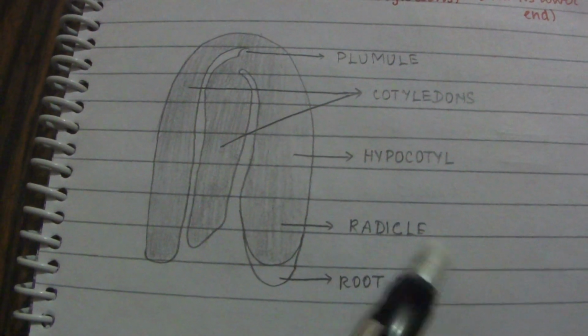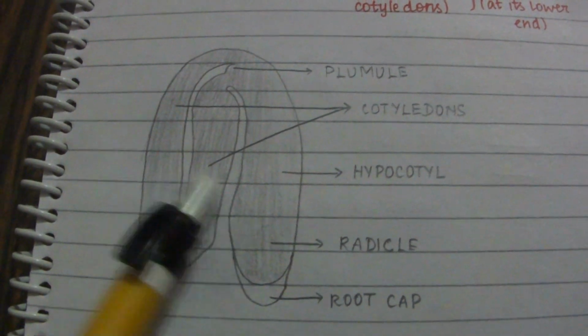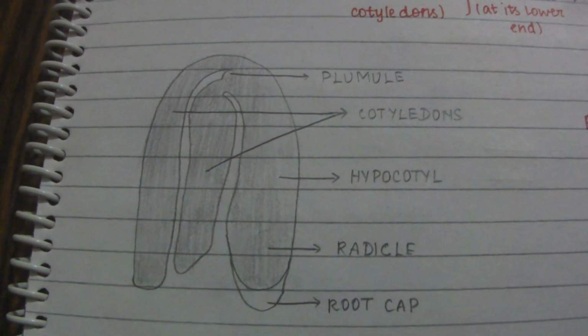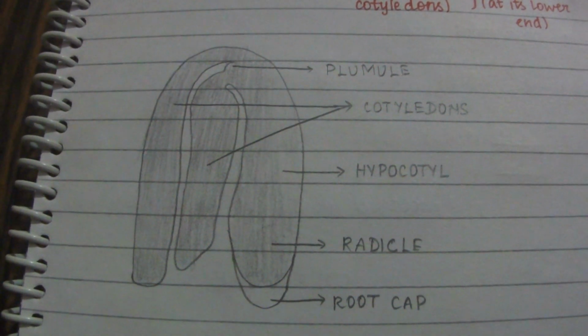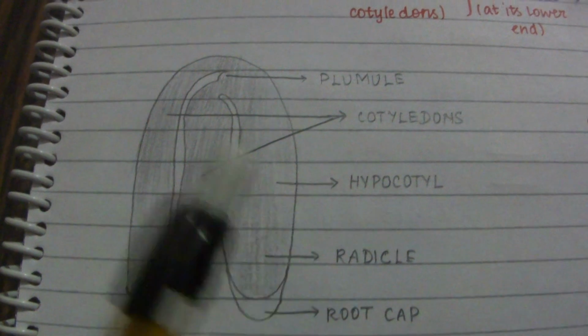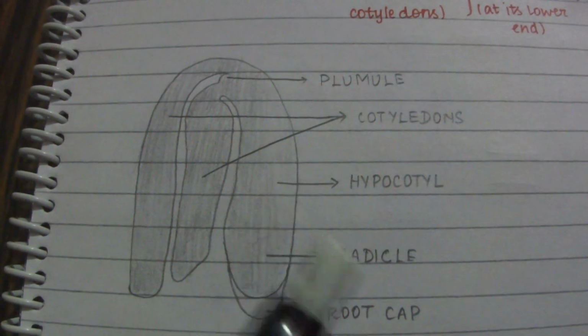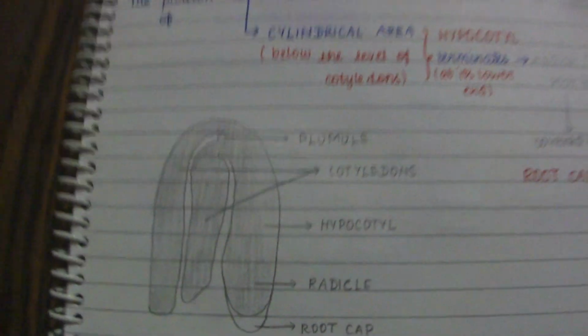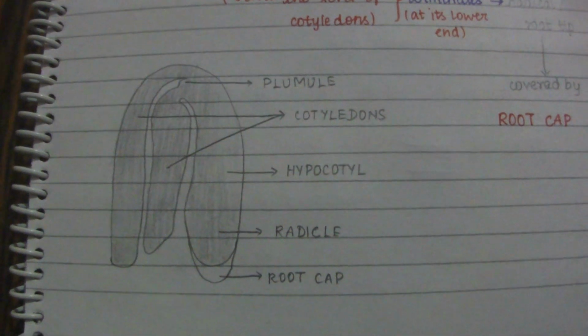It is covered and protected by the root cap. So: plumule, the two cotyledons, the hypocotyl, the radicle and the root cap. This is the typical structure of a dicotyledonous embryo.